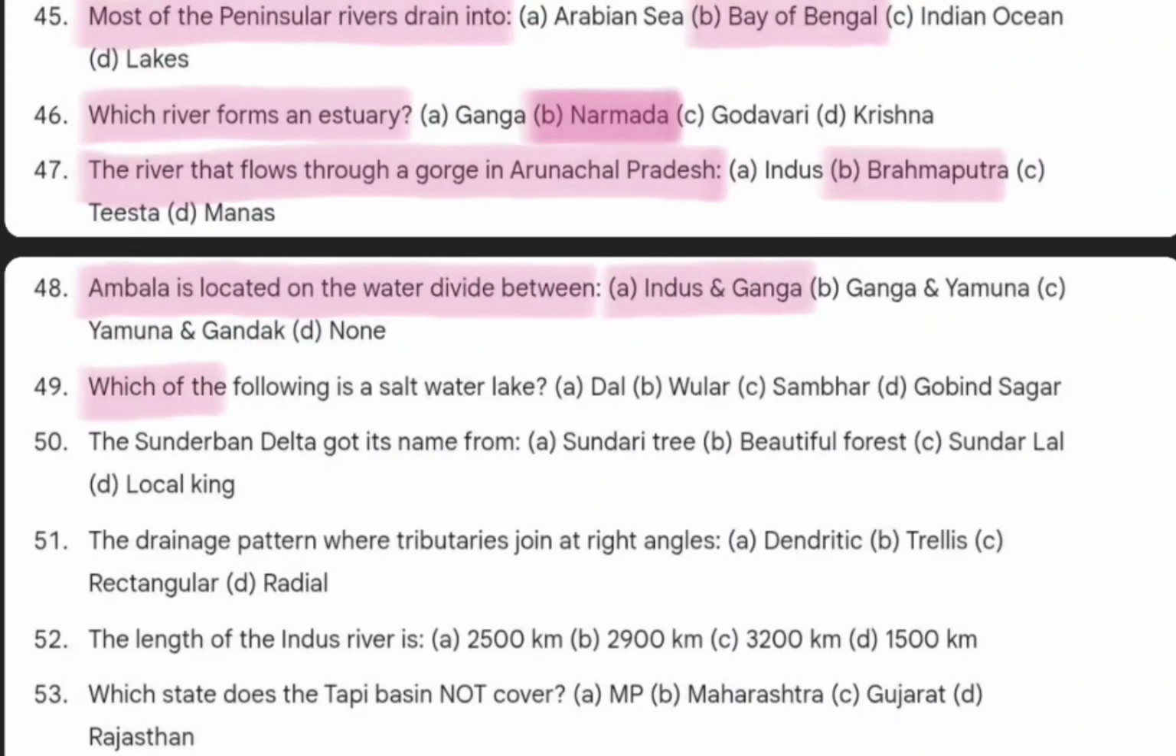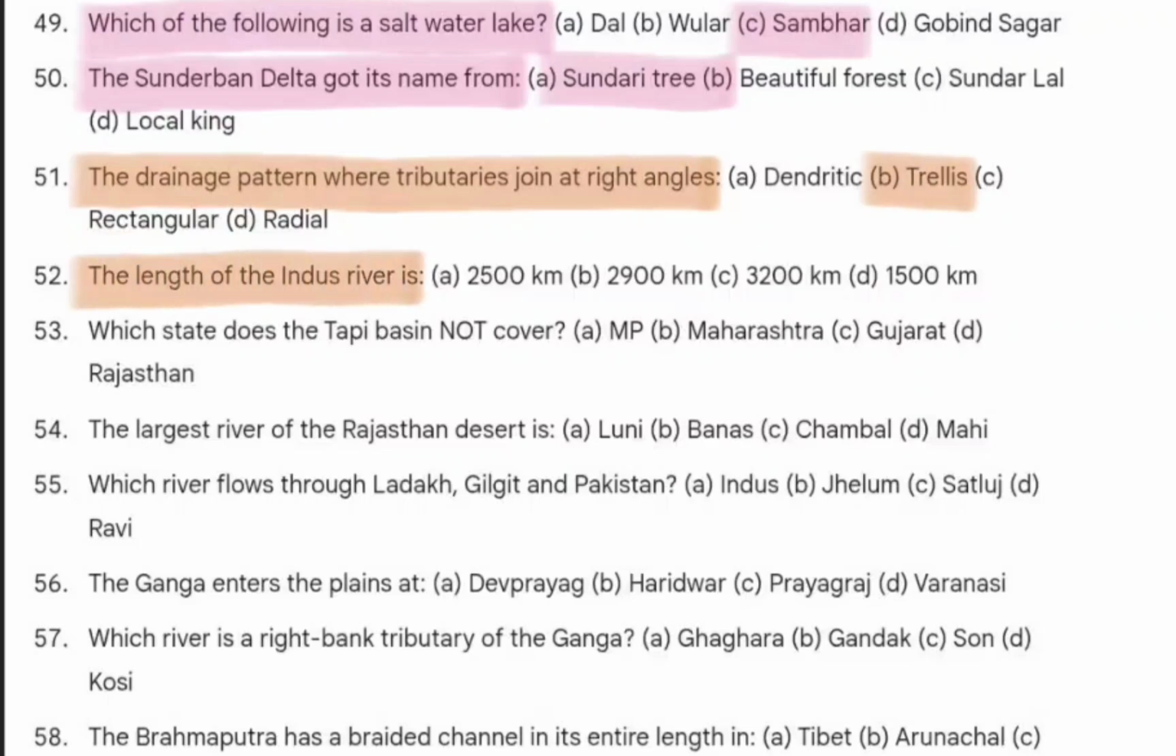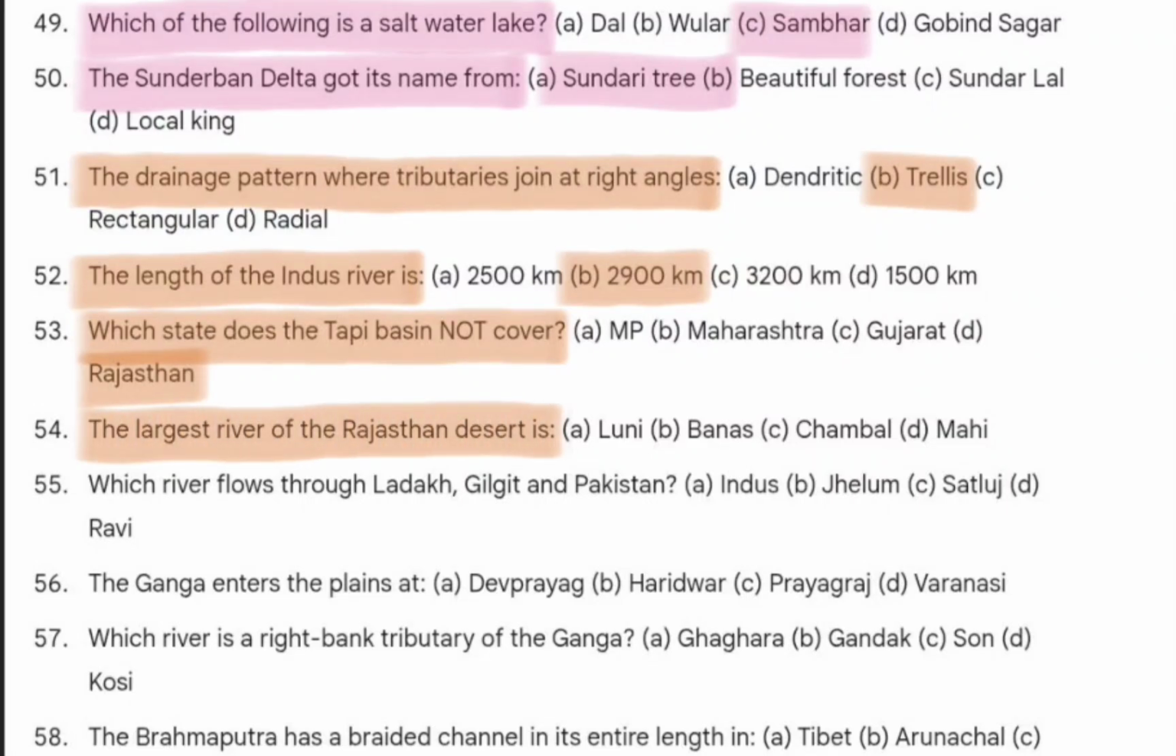Next question is which of the following is a saltwater lake? That is Sambhar. The Sundarban Delta got its name from Sundari tree. The drainage pattern where tributaries join at right angles, that is trellis. The length of the Indus River is 2900 km. Which state does the Tapi basin not cover? That is Rajasthan. The largest river of the Rajasthan desert is Luni.